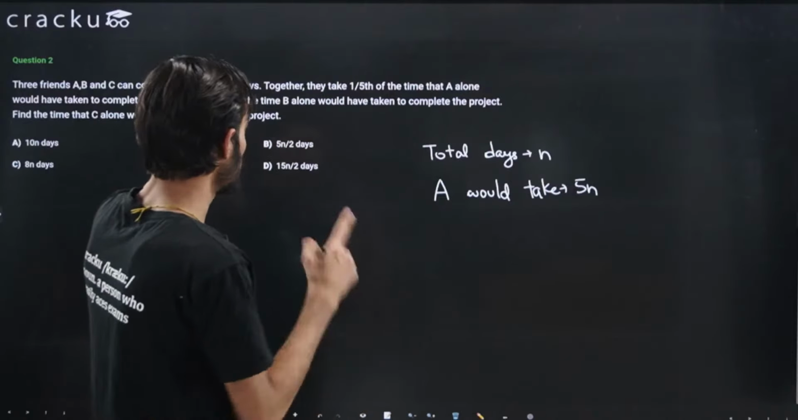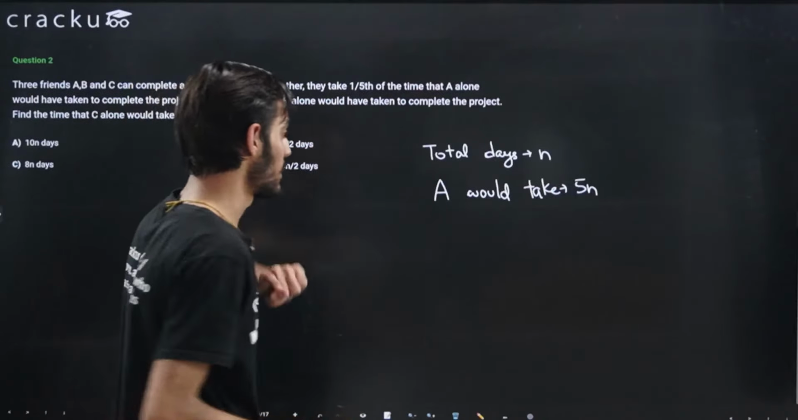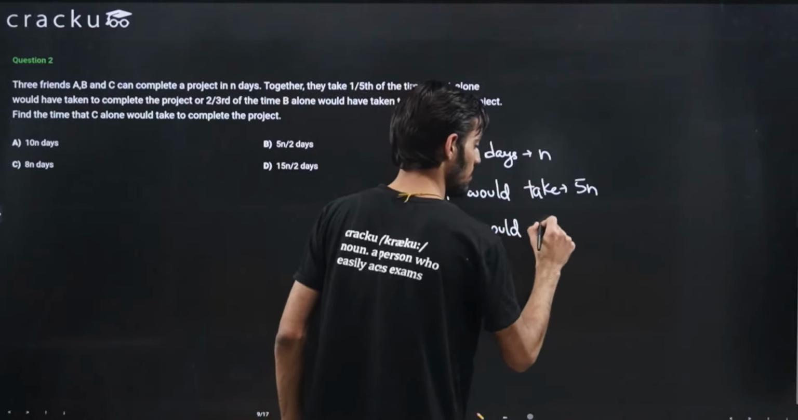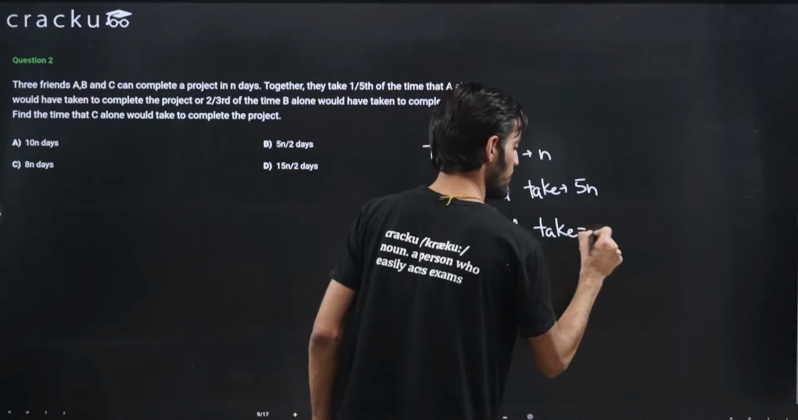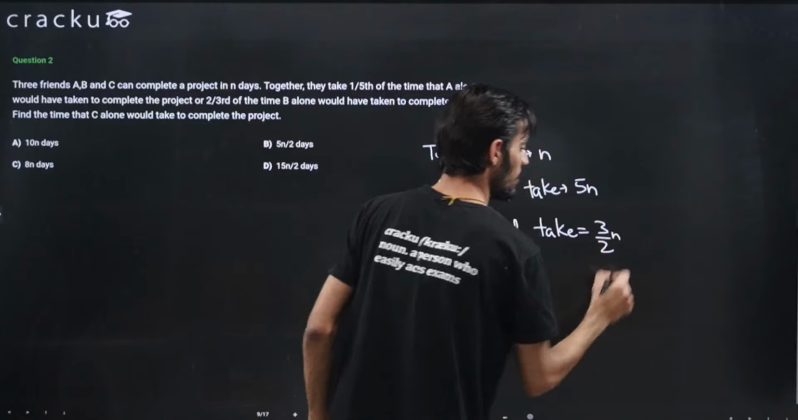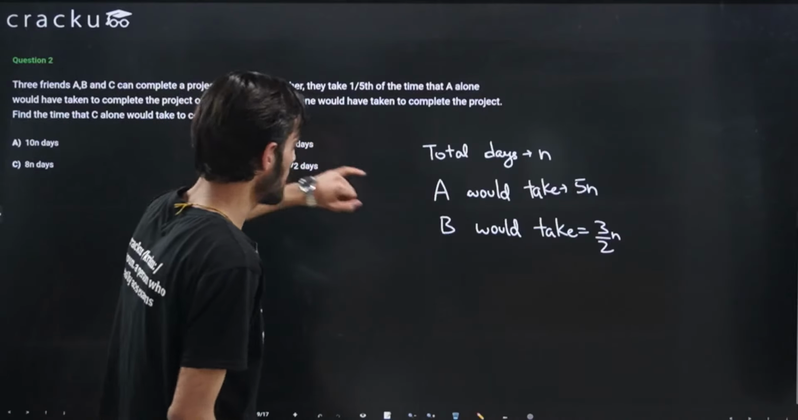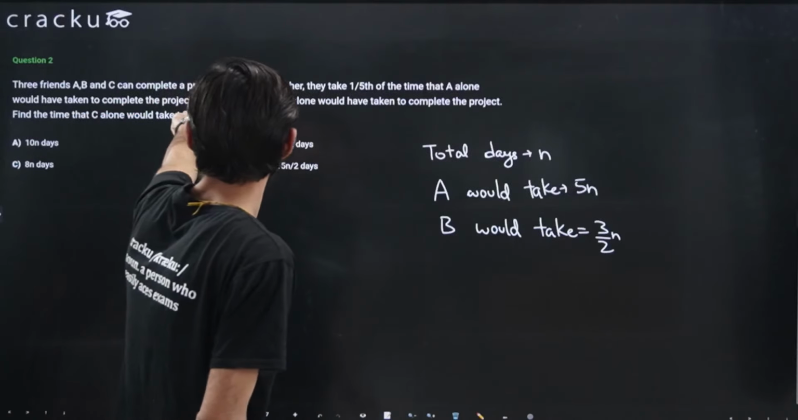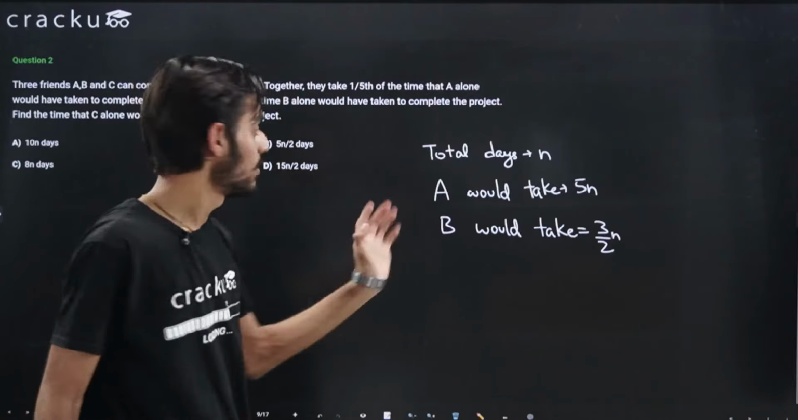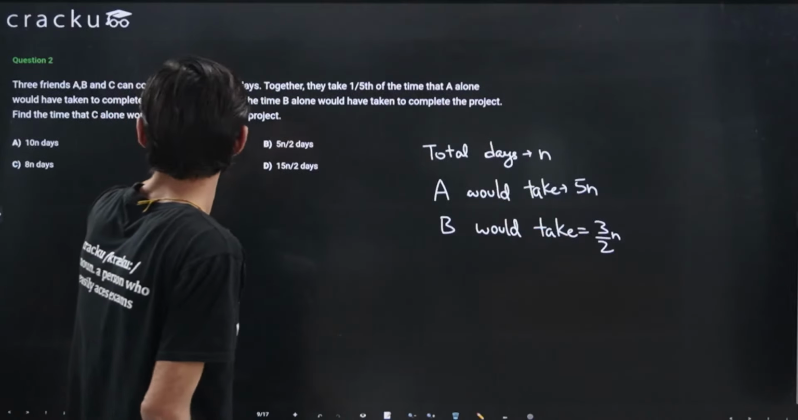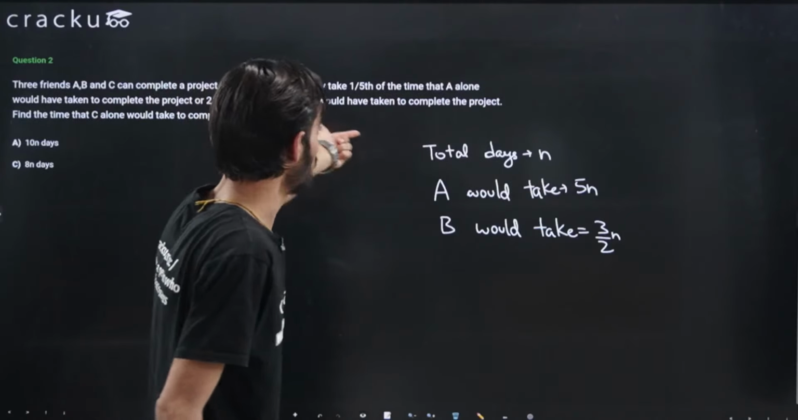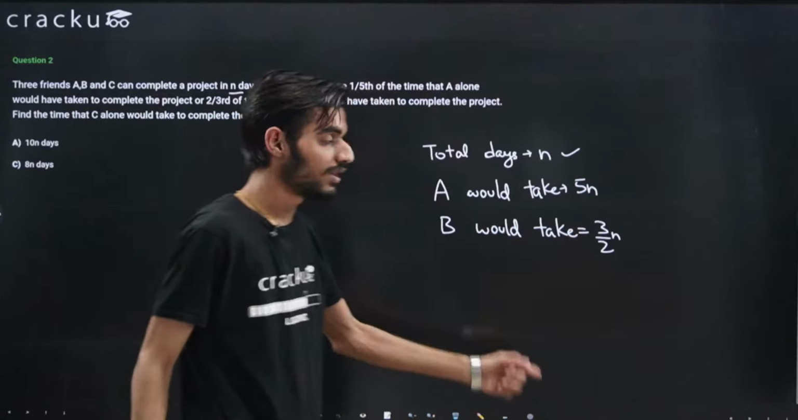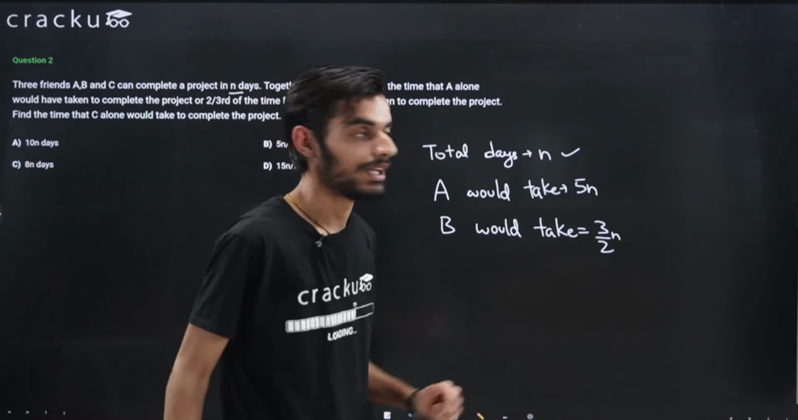Also, this is 2/3 of the time that B alone would have taken, right? So B would take 3/2 of n, right? Because the given condition is that A, B, and C together do the job in n days, and that is 2/3 of the time when B is working alone. So by calculating from the 2/3 of this number, we get the value: the time that B would take will be equal to 3/2 of n.